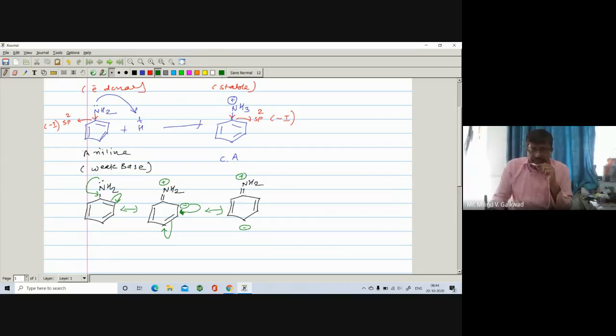Similarly, this pi bond opens on this carbon, C becomes negative, C becomes positive. This negative will shift here. So there is a neutralization of the positive charge and a formation of a pi bond. Here you are getting the next resonating structure like this one.